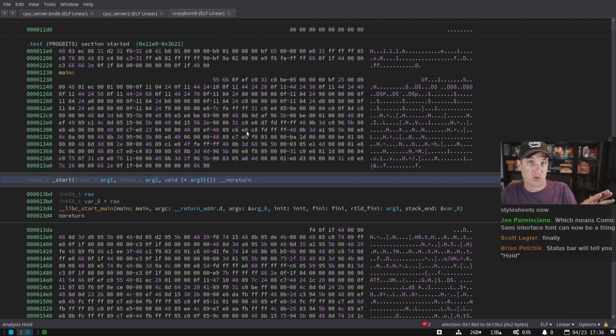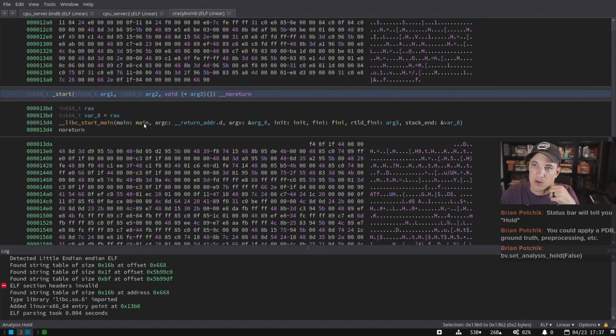But the analysis hold is really nice just for more of an ad hoc, one-off thing, or if I've got a list of functions or whatever I need. Oh yeah, a status bar says hold, analysis hold. So analysis is being held. I can't click it there. Oh, it said analysis hold false. Okay. Yeah, it would be nice if I could trigger it by clicking on it potentially, but let's actually